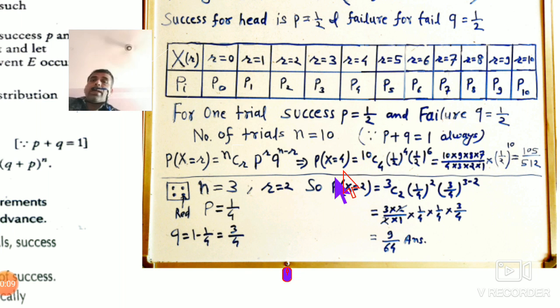Now taking one another example, because here the probabilities are the same, p is 1 by 2, q is also 1 by 2. Suppose there are different probabilities. So I am explaining another, different example here.